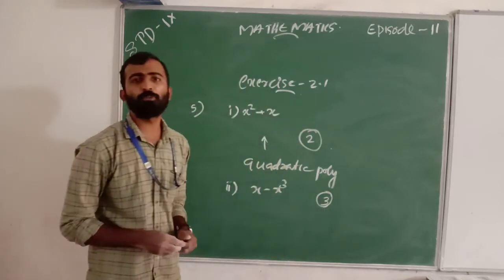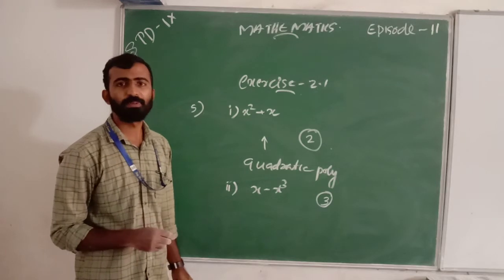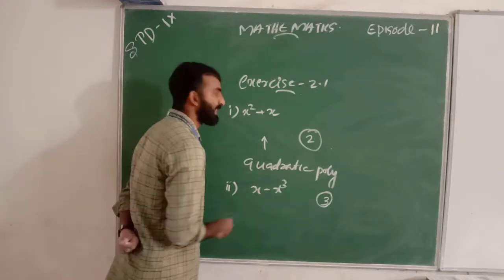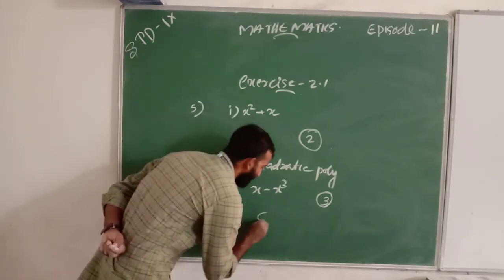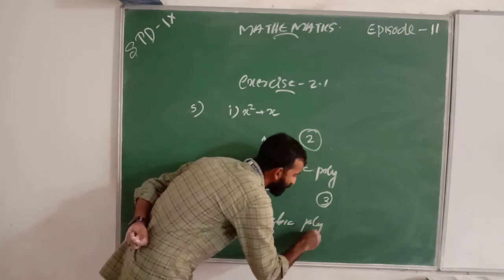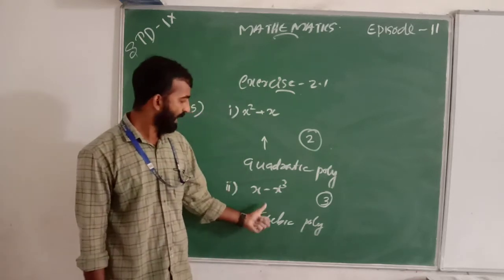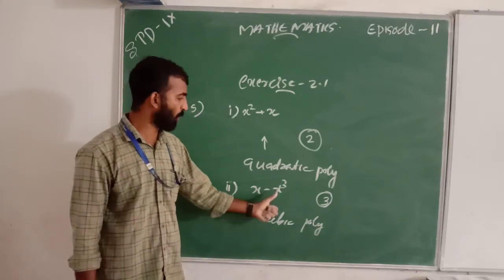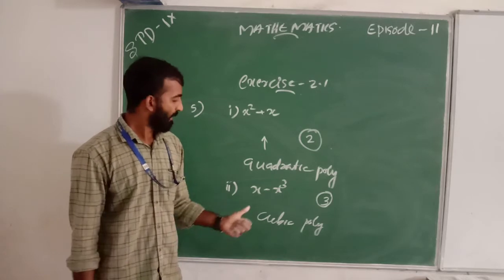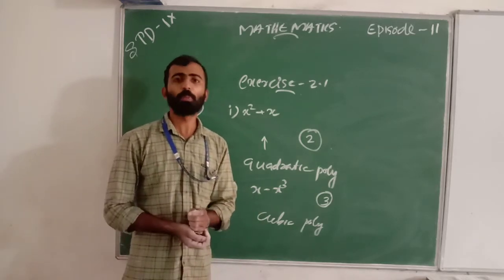So which type of polynomial is this? This is a cubic polynomial. Here it is x minus x cube and its degree is 3, so it is a cubic polynomial. Why do we say cubic polynomial?